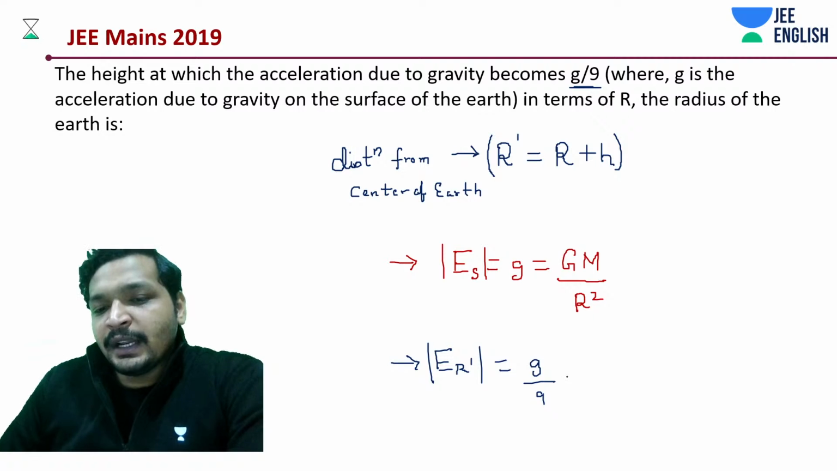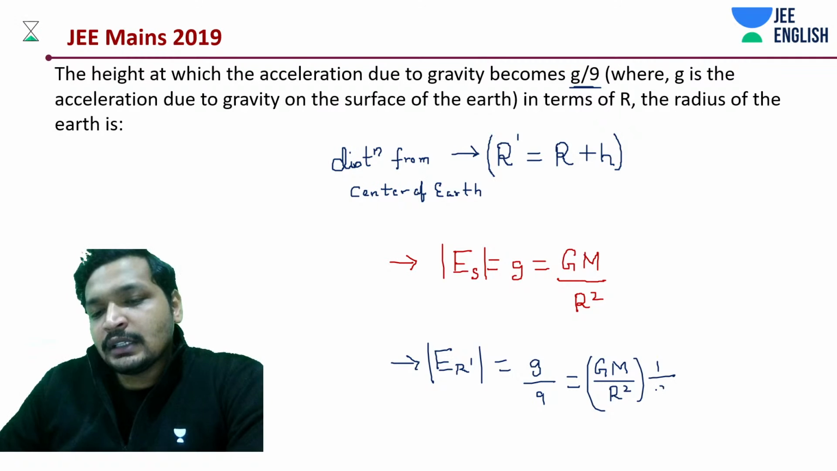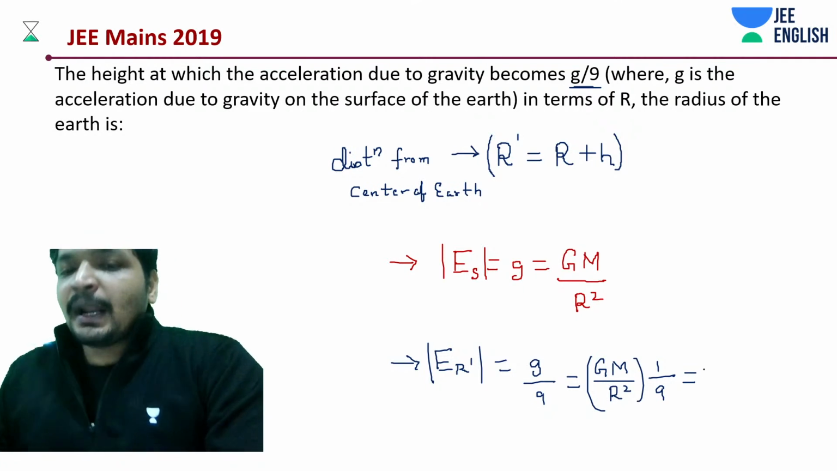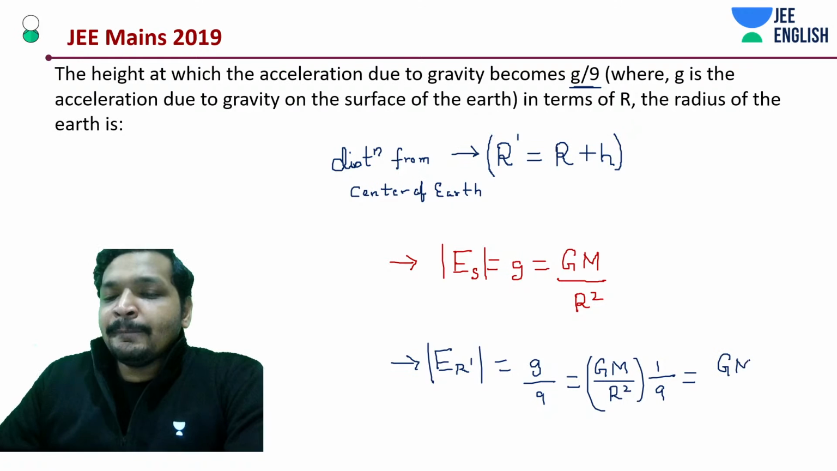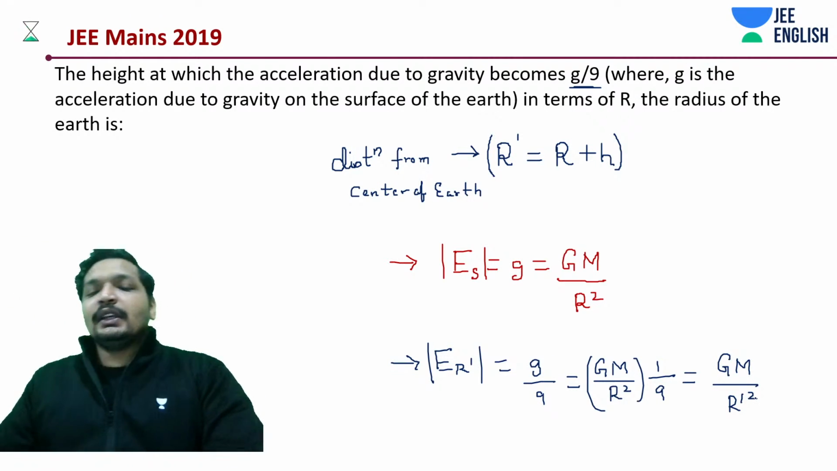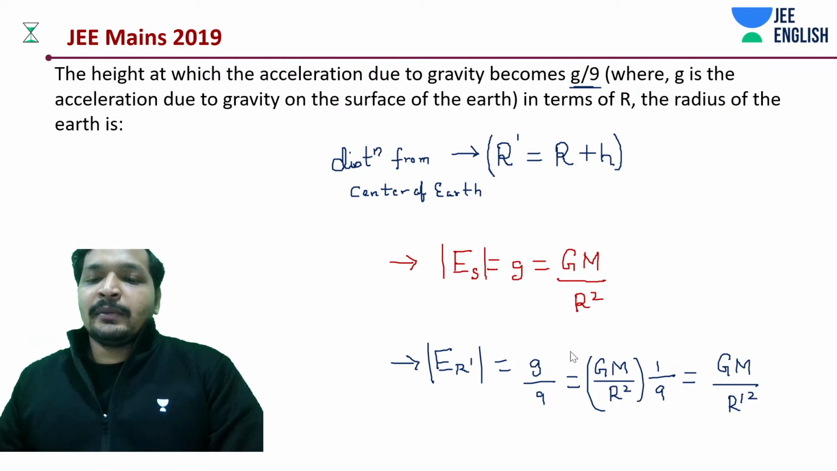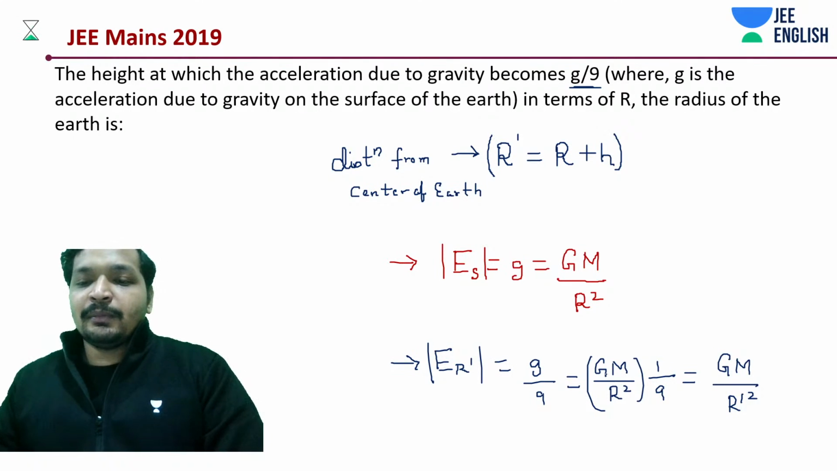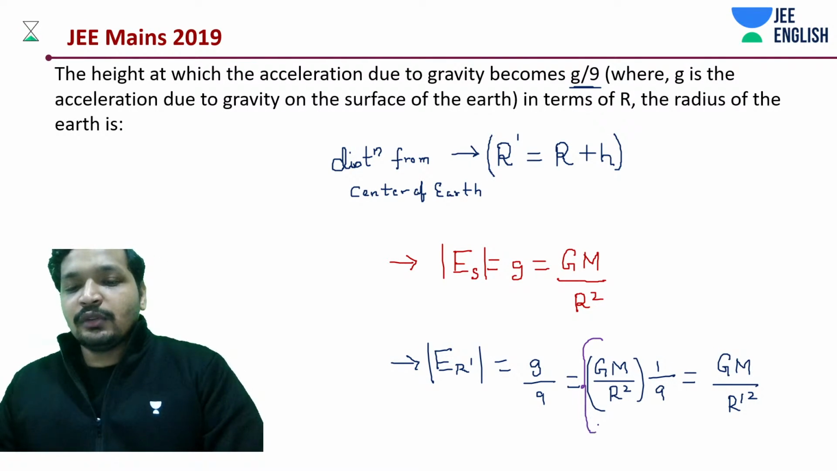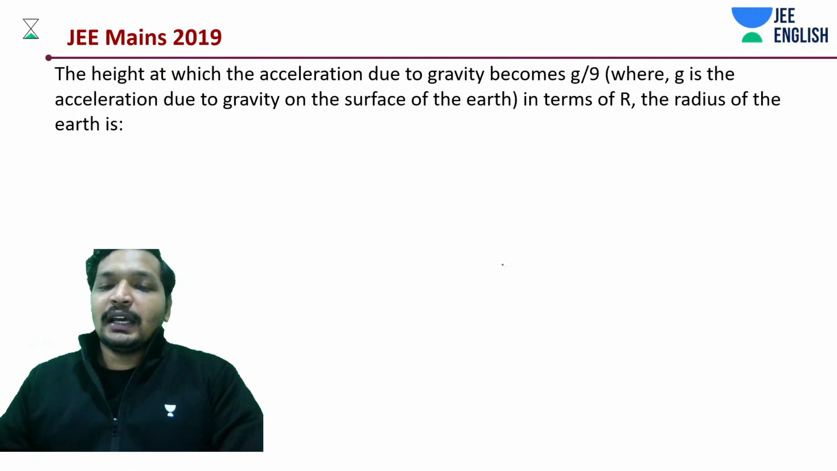How much is g by 9? g by 9 is Gm by R square into 1 by 9. I told you this is a very simple problem, but actually what it is, Gm by R dash whole square. Okay, done? Yes, almost done. Nothing is there in this problem. It's a simple one-line problem. If you can write it in one line, that could be the best thing that you could do. Substitute the value of R dash.